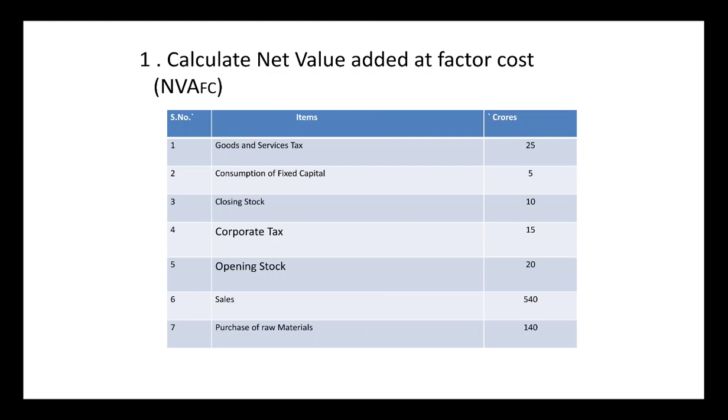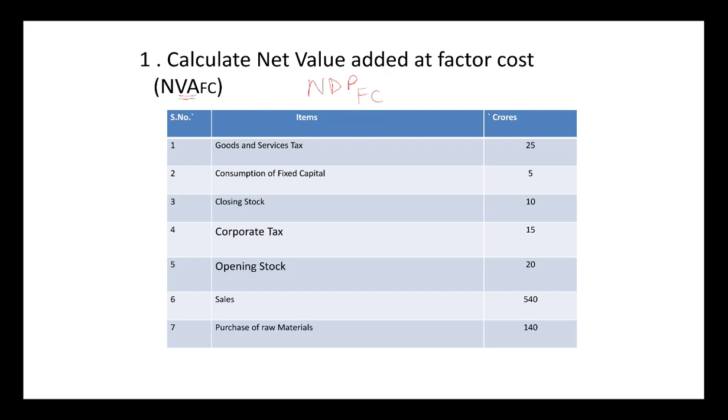Okay, so let's do a few numericals related to value added, since we have just covered this particular method. It will be very quick if we simultaneously do the numericals also. So over here it says that we need to calculate NVA at FC. If it is written VA, you treat it as DP only, okay? Because if you remember, the sum of all the VAs, value added, is domestic product. So this basically means that you have to calculate NDP at FC. Okay, let us see now.